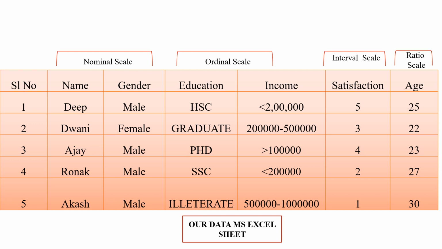Both nominal scale data and ordinal scale data are called the categorical data. Both interval scale data and ratio scale data are called the continuous data. Categorical data is otherwise called the non-metric data. Continuous data is otherwise called the metric data.